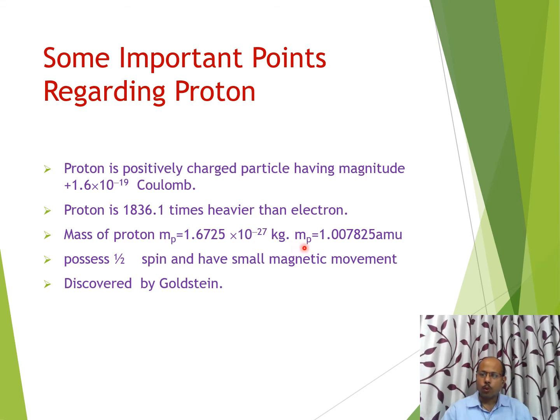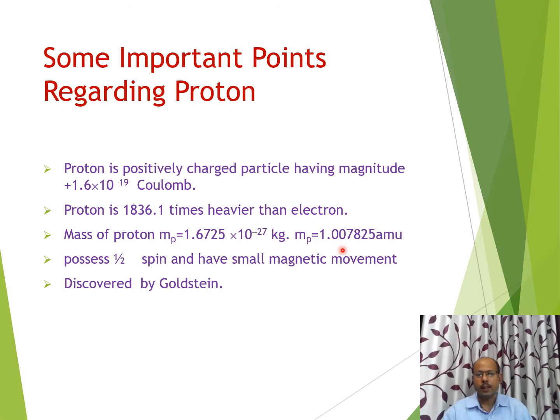The mass of proton can also be expressed in the form of AMU, which we are just going to discuss. In the form of AMU, it can be written as 1.007825 AMU. It means roughly, if we consider only 2 places of decimal, then the mass of proton is equal to 1 AMU.